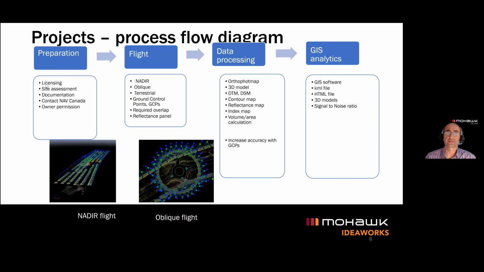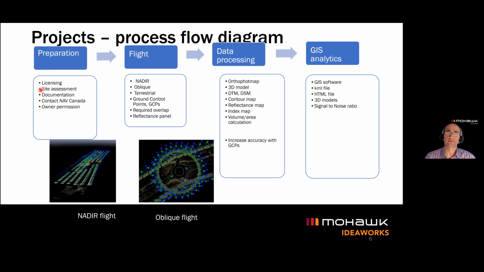In our process, this required obtaining the licensing to be able to fly the drones. Then a detailed site assessment. We had to pay attention that there are no obstacles in the area where we had to fly, maybe cell phone towers or hydro lines. All these details have to be troubleshot before actually flying the drone.